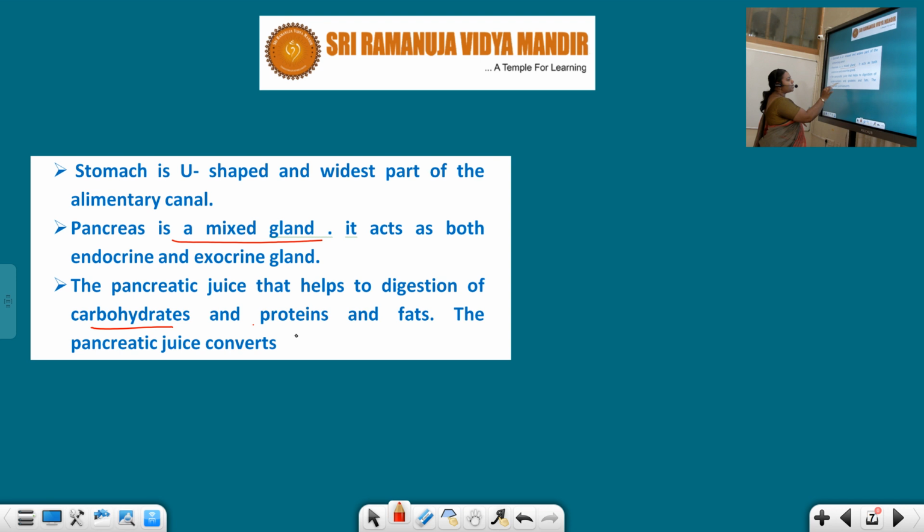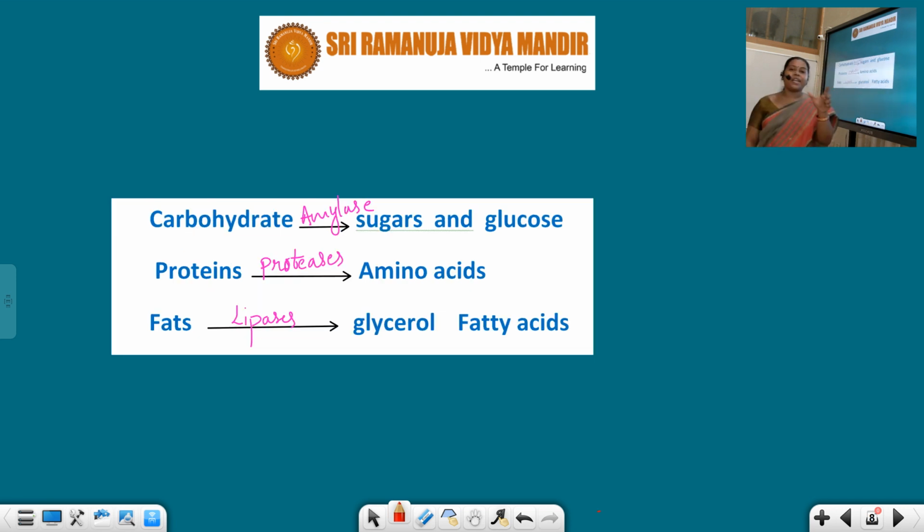Next, this pancreatic juice consists of amylase and different enzymes. Simply, they help in the conversion of large food substances into small or simple forms of food. Carbohydrate is one of the nutrients. By having plant resources, our body can get carbohydrate, students. Here carbohydrate converts into sugars and glucose by the action of amylase.